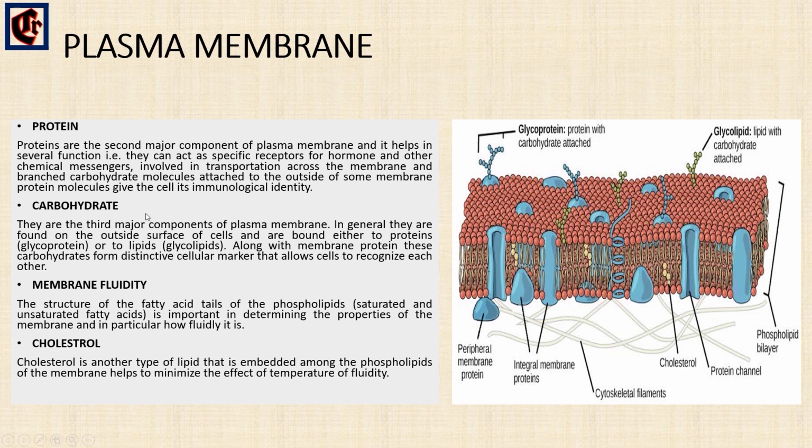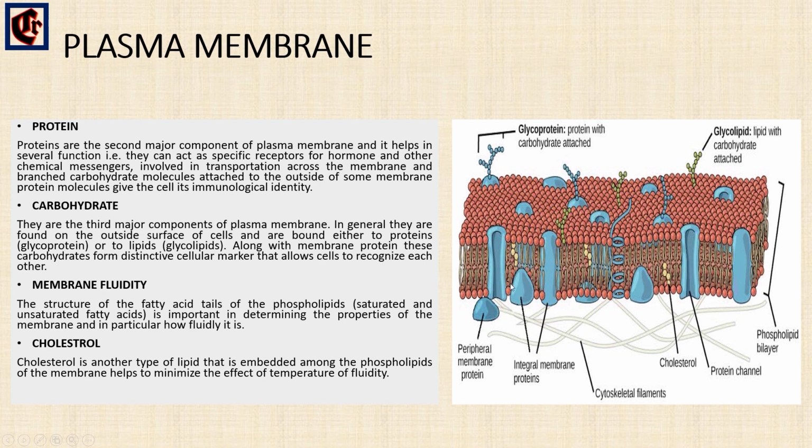This is helped by the carbohydrate of the membrane. And the membrane fluidity. What is membrane fluidity? This is the structure of the fatty acid, that is the tail of the phospholipids. They have the saturated and the unsaturated fatty acid. And this saturated and unsaturated fatty acid, that is the tail of phospholipids, behave differently when the temperature drops. And also they maintain the structure of the cells and transport of the molecules.